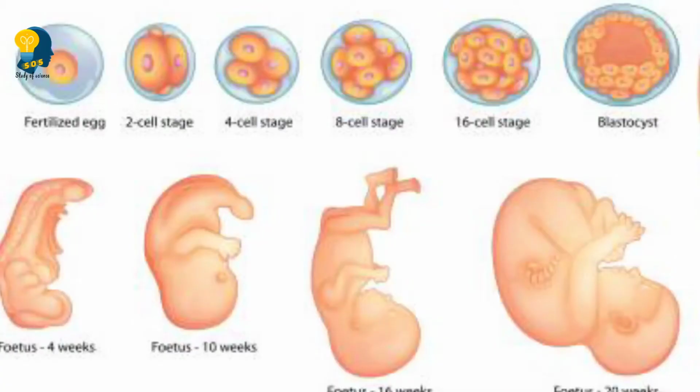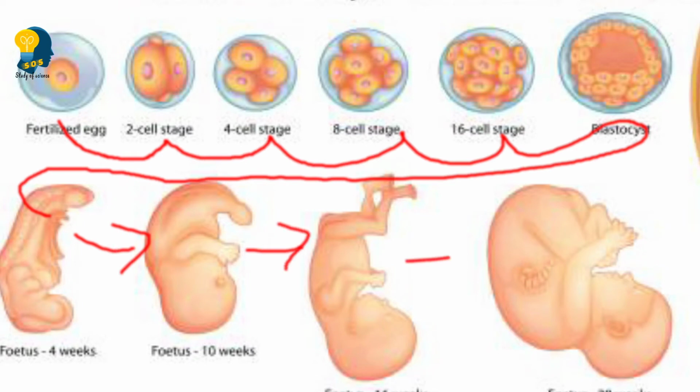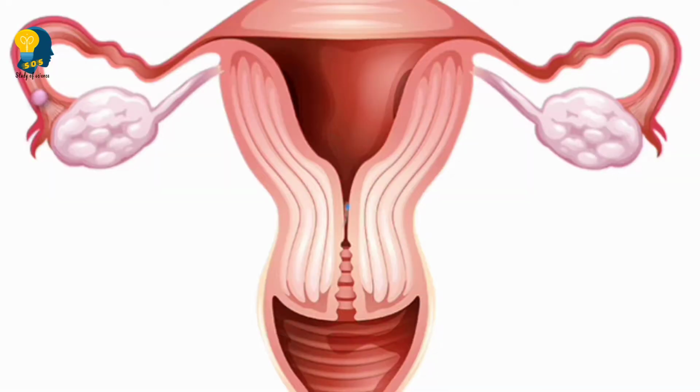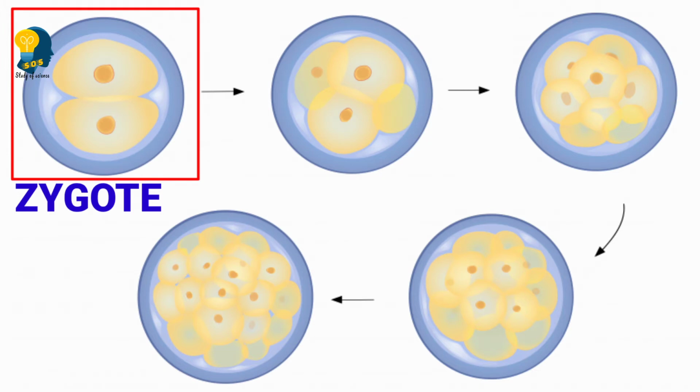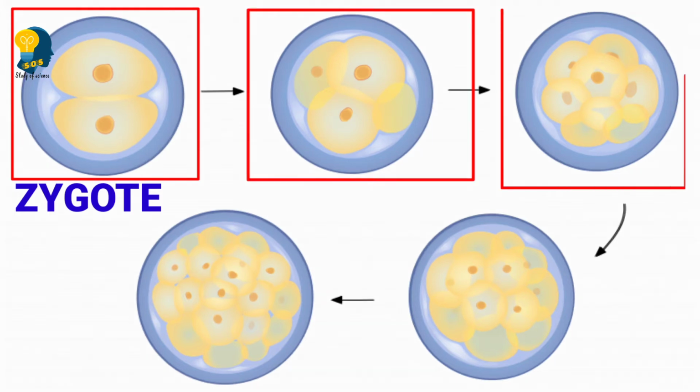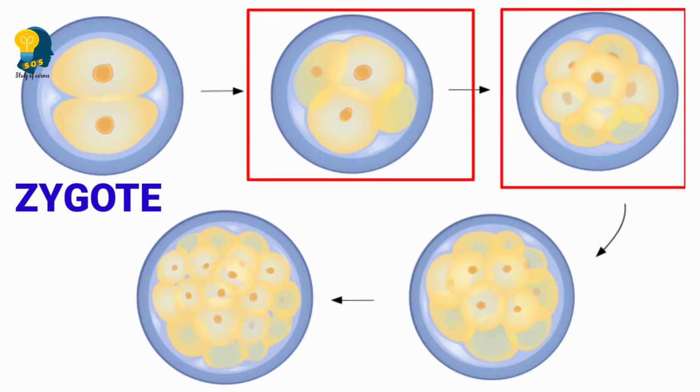Students, it is very interesting to know how a single cell develops into a baby. This journey begins with the formation of the zygote. Once the formation of the zygote is completed, it undergoes repeated cell division and forms a ball of cells.